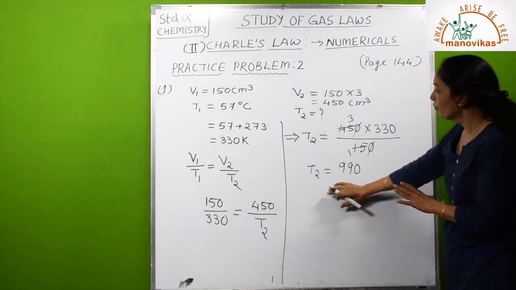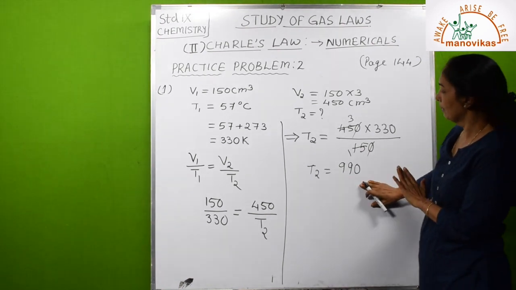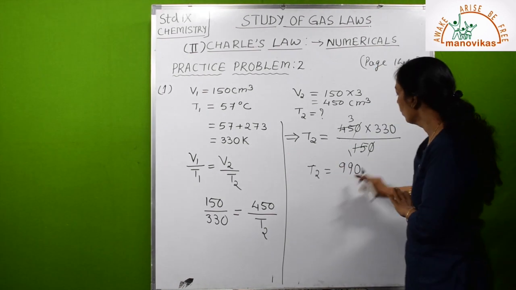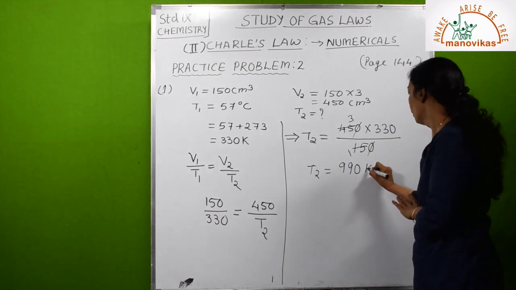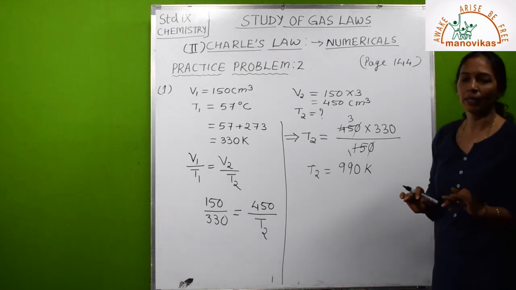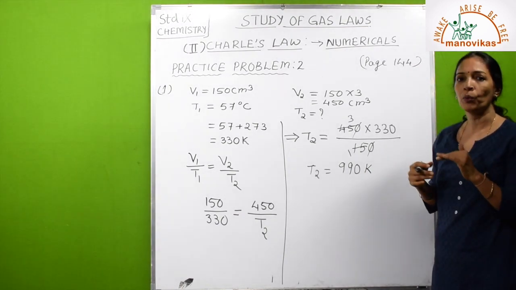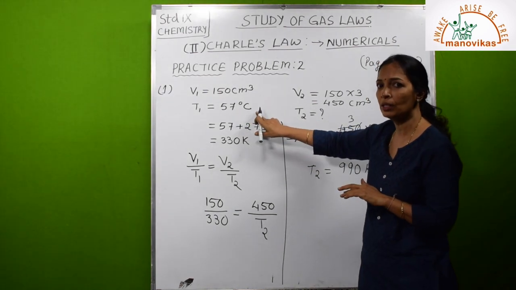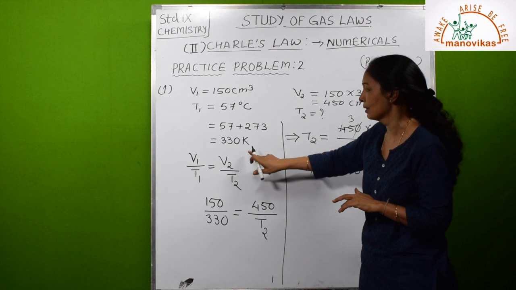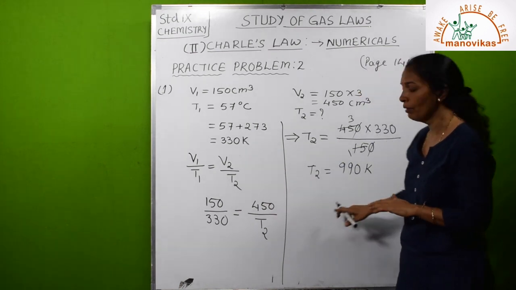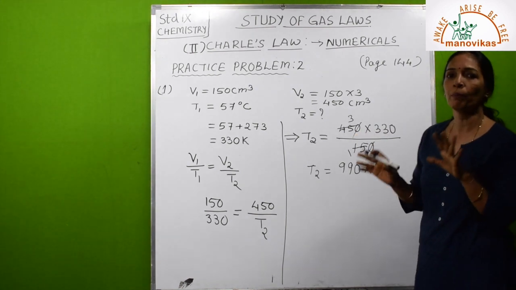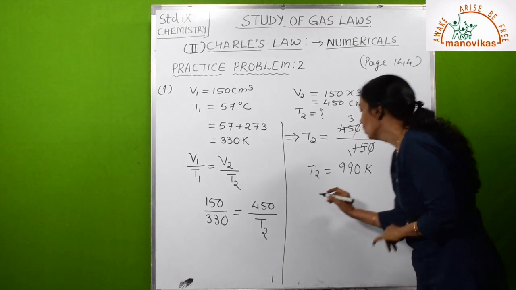Okay. Now here we have calculated, what will be the unit here? Since it is given in Kelvin, this will also come in Kelvin. Now one thing you all have to remember is how to report the answer. In the question it is given 57 degrees Celsius. We have substituted Kelvin value, so we have got the answer in Kelvin. So the final answer should be reported in degrees Celsius. So what will you write?